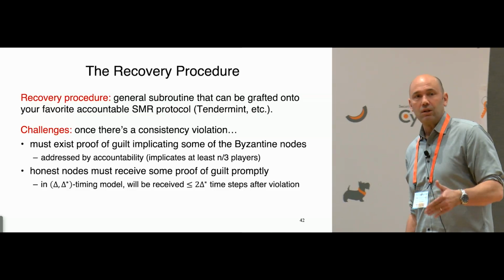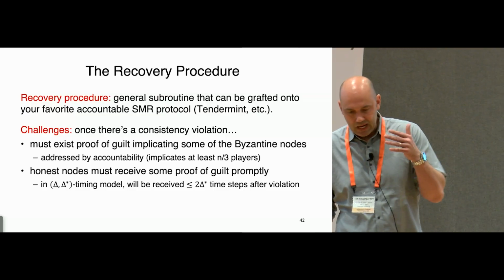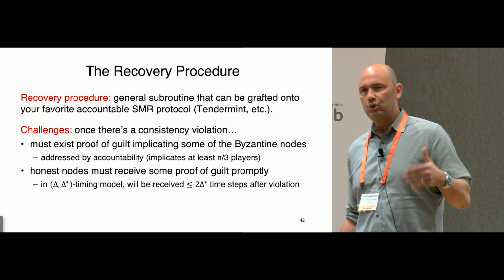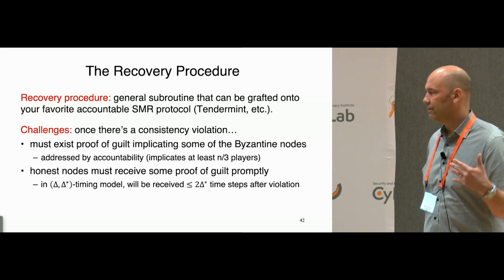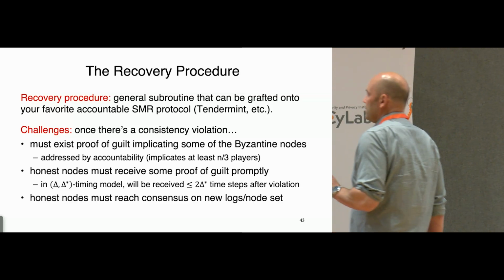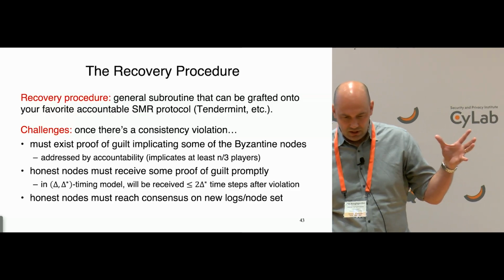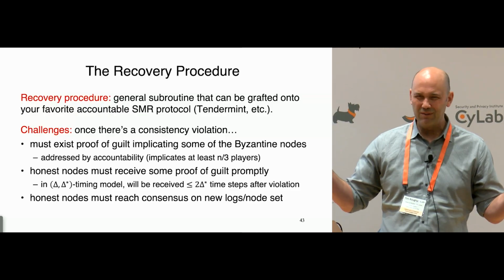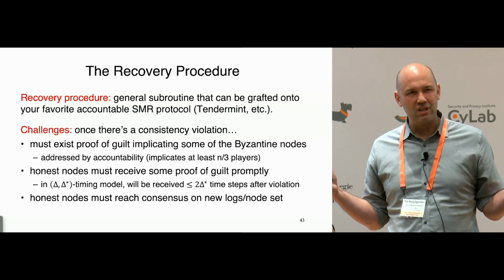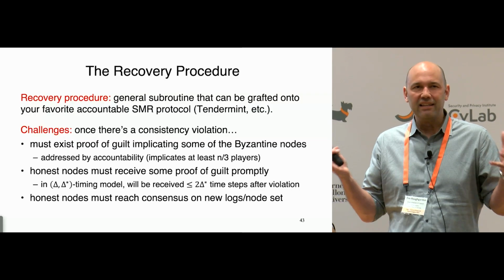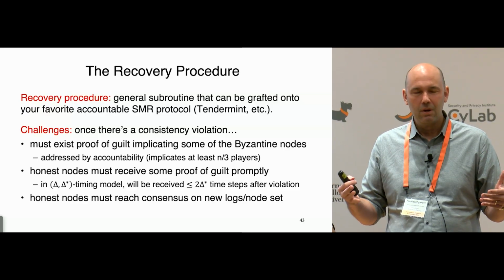That means, in particular, that all honest validators will become aware of a consistency violation and a certificate of guilt within 2 delta star time steps of it first arising. So the hard part, in some sense, for us is, okay, honest validators have heard about the consistency violation, they've heard about certificates of guilt, but unfortunately, they've heard about different certificates of guilt, and they need to reach consensus on what the new validator set is going to be going forward.